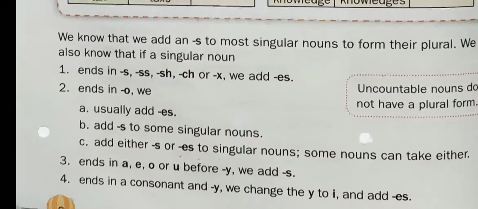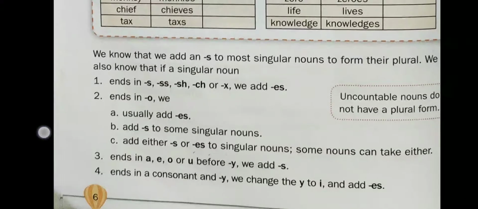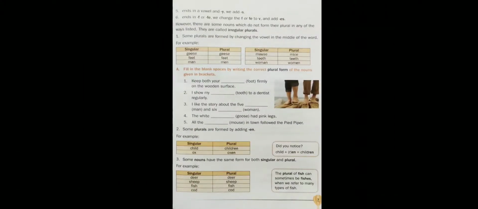Here one extra point is given which you need to understand. This point says that uncountable nouns do not have a plural form. It is said because we can make the plural of such type of noun which we can count, whether they are more than one or not. But when we cannot count the noun, then there is no matter of singular or plural.